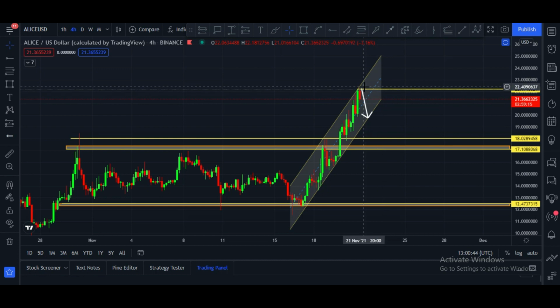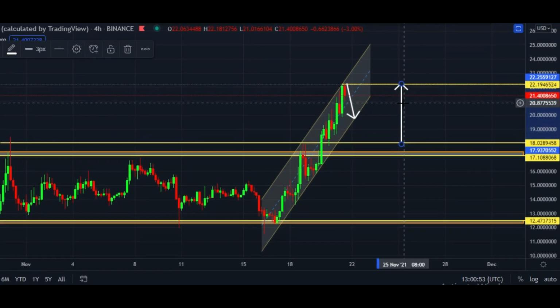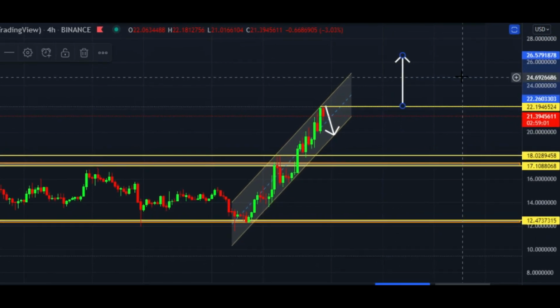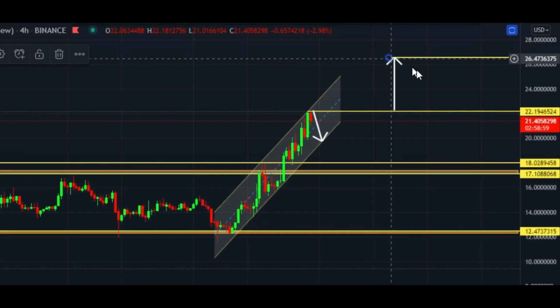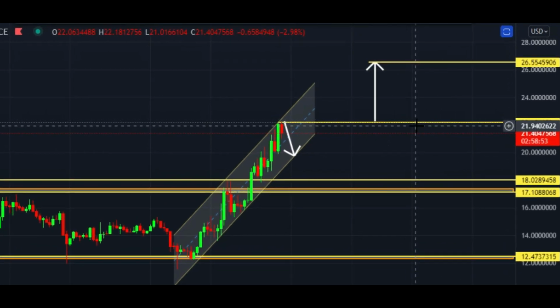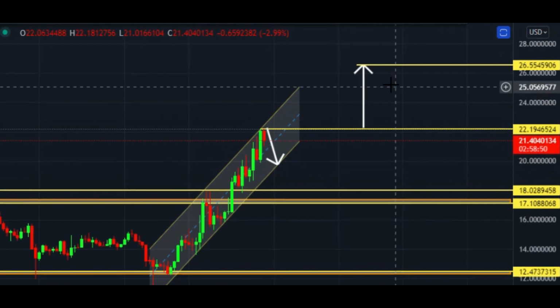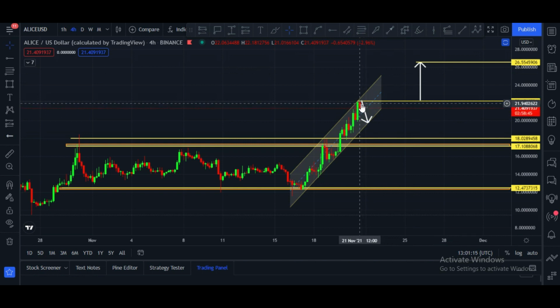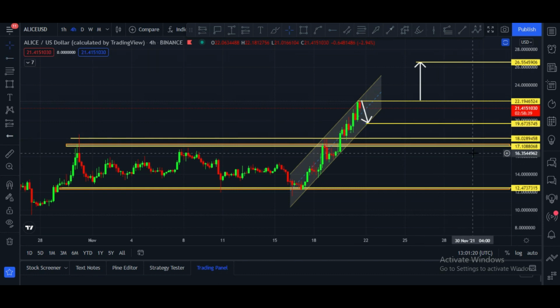And if Alliance price breaks this channel, in that case there will be the target. Let me please show you the target. Let me please fix this chart. After that, price can easily go up to touch this $26.55 right now. Once it breaks this horizontal resistance, the $22 price area, in that case it can easily hit the $26.50 price area. And if it is rejected from this zone, in that case this will be the first support, 19.67, and after that $18 and $17 are the support areas.